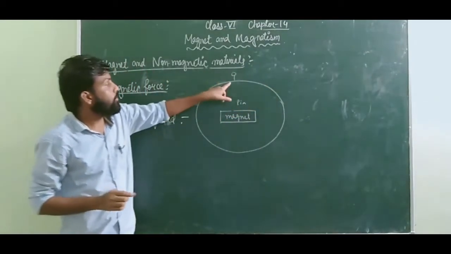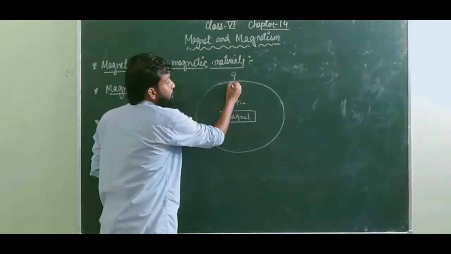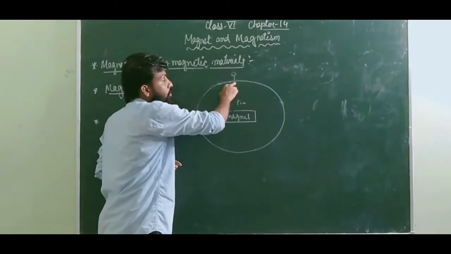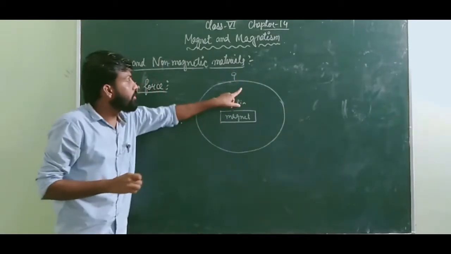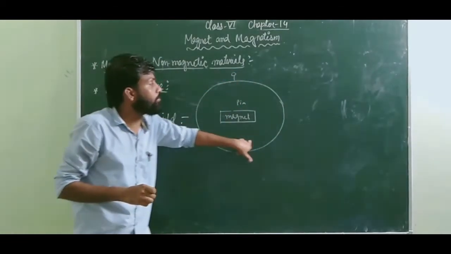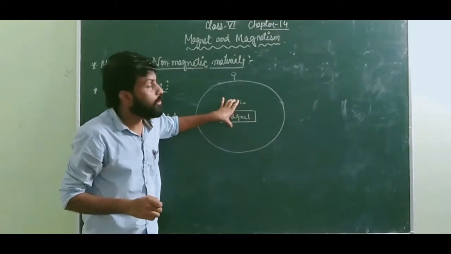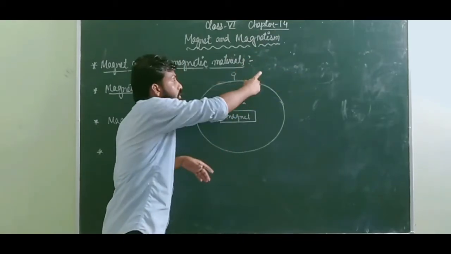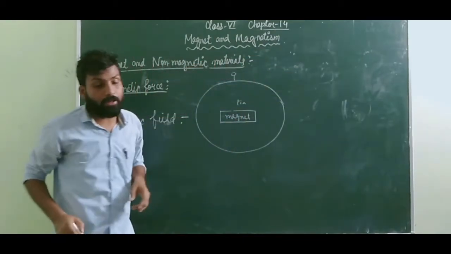That means if I keep my pin here, it is attracting, but if I take the pin outside this region, it is not attracting anymore. That means this region around the magnet, up to which this magnet can pull any other magnetic substance, is known as the magnetic field.